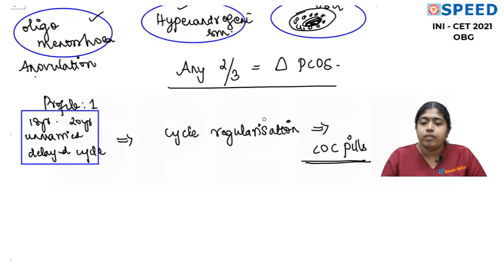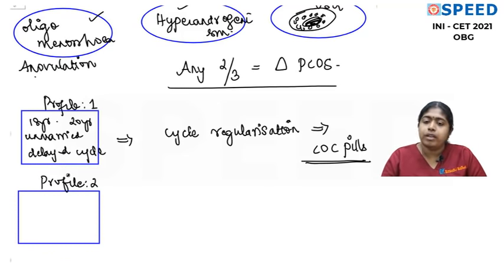But when you give combined oral contraceptive pills, her cycles get regularized. Obviously the diet, lifestyle management, cutting off easily digestible sugars, all that is important. You can even add metformin. This is with regard to her symptom per se. So for cycle regularization you can give OC pills.